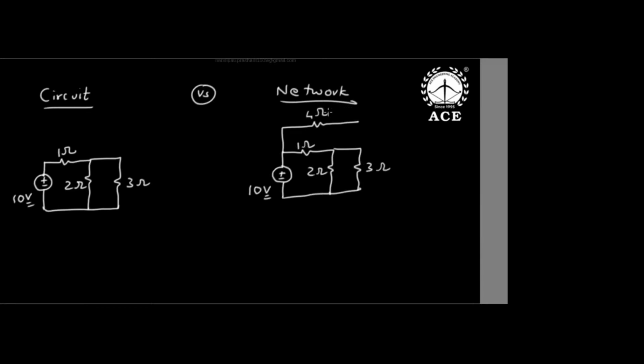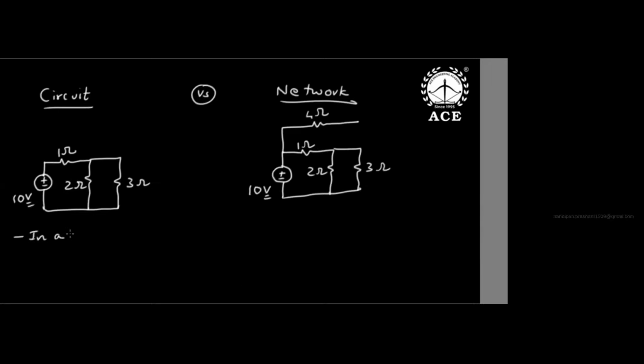See, first of all, circuits and networks are interconnections of various elements tied together. Everybody please listen. This is the real start of the subject. Please come back, some students are leaving. It will be a great disadvantage for you. Circuits and networks are interconnections of various components tied together. Like you see here, a DC voltage source, 1 ohm, 2 ohm, 3 ohm, all resistors are there. Here also a DC voltage source and 1 ohm, 2 ohm, 3 ohm, and 4 ohm are there. So circuits and networks are interconnections of various elements acting together. But the rule is, in a circuit.